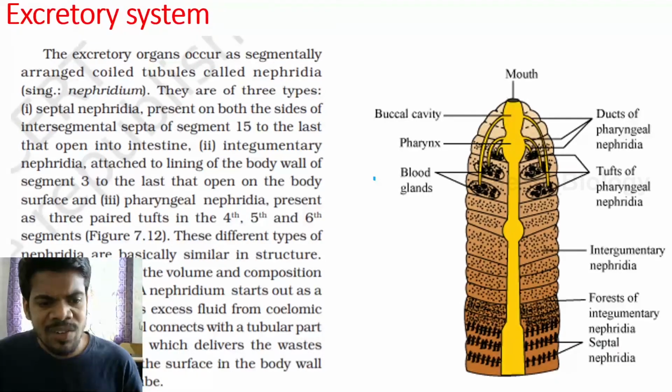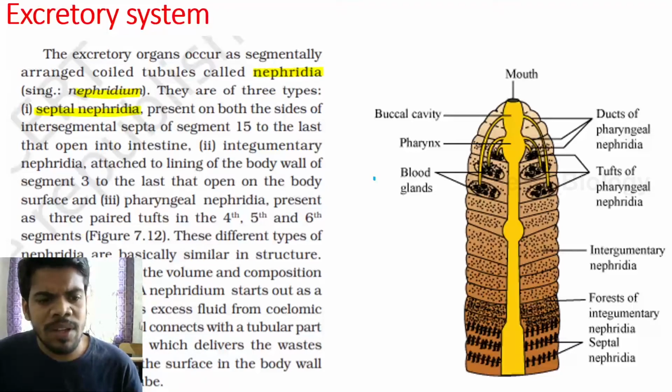Now come to the excretory system NCERT lines, which are very important for NEET. We will read those lines. The excretory organs occur as segmentally arranged coiled tubules called nephridia, singular nephridium. There are three types mainly. Septal nephridia.